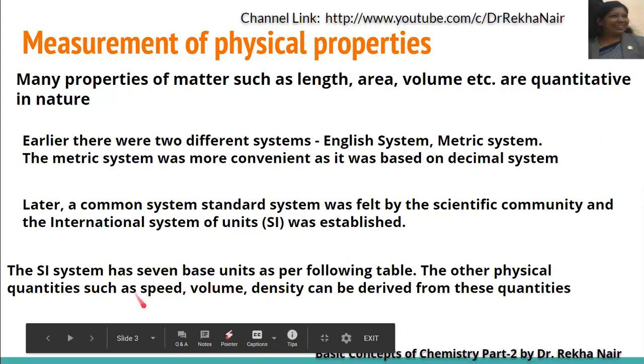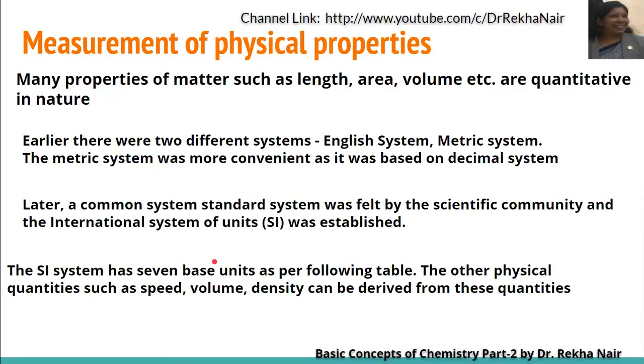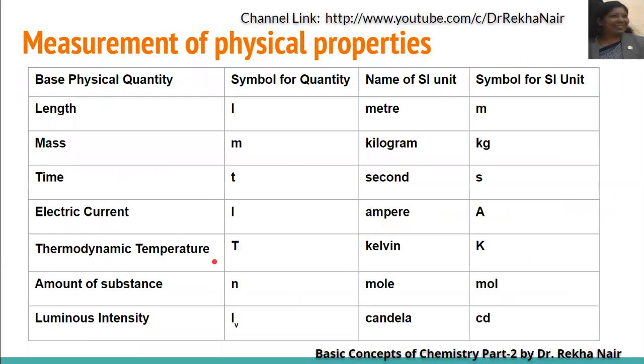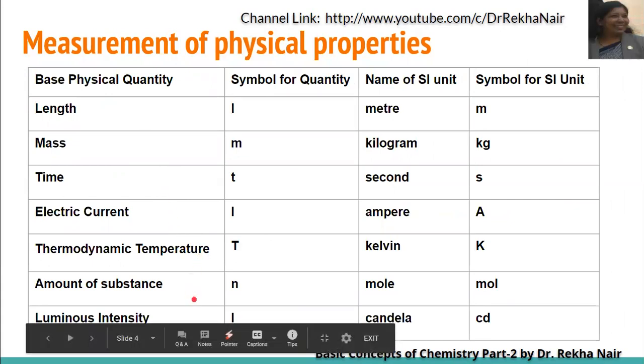Like speed, volume, density, all these are derived from these 7 basic units. So let us see what the 7 basic units are. They are length, mass, time, electric current, thermodynamic temperature, amount of substance, and luminous intensity.